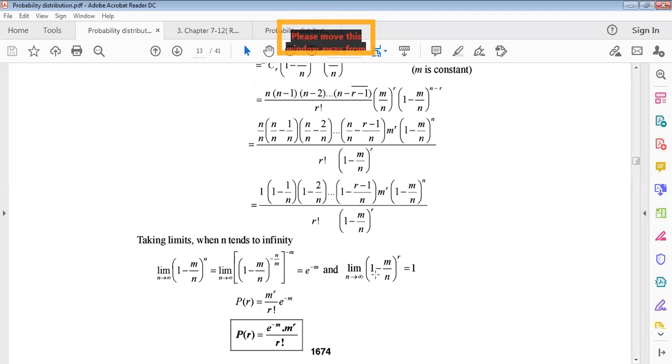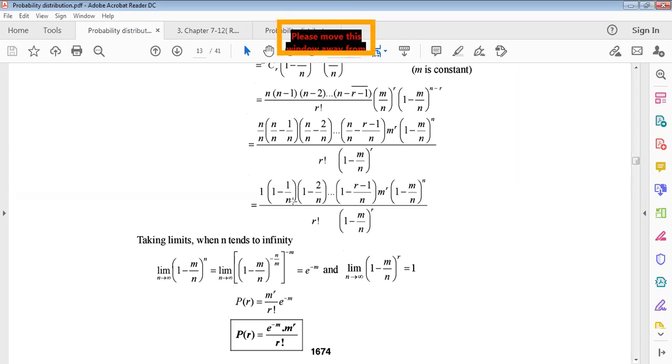And the limit as n tends to infinity of 1 minus m by n to the power r can be written as 1, because by this standard limit the result will be 1. Now putting these limit values in this term, we get p of r equals m to the power r, this will be e to the power minus m, and this is r factorial, right? Only r factorial. This becomes 1.